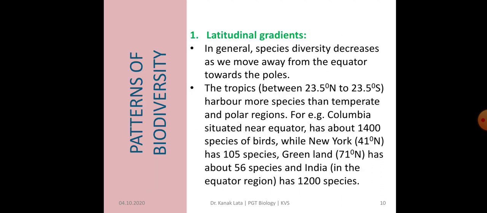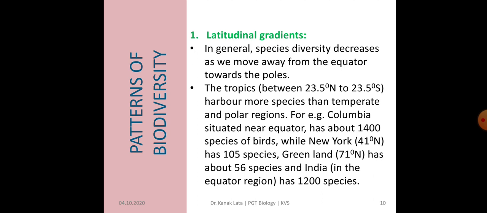Now let us discuss patterns of biodiversity. It is due to latitudinal gradient or species area relationships. We will discuss one by one. First, latitudinal gradient. We know that diversity of plants and animals is not uniform throughout the world, but shows uneven distribution.